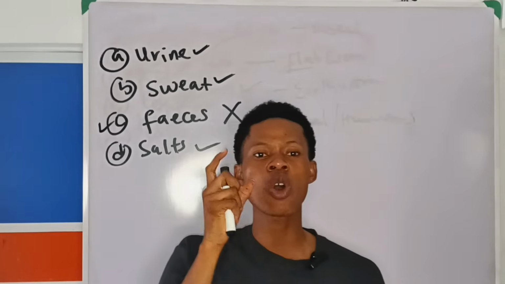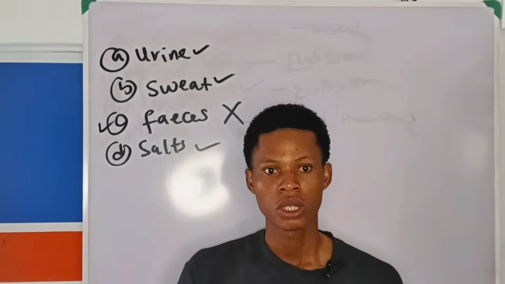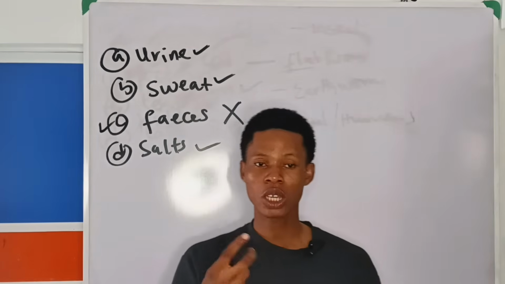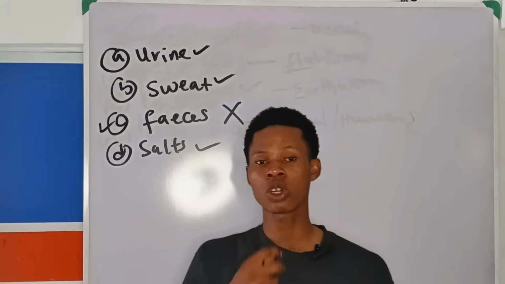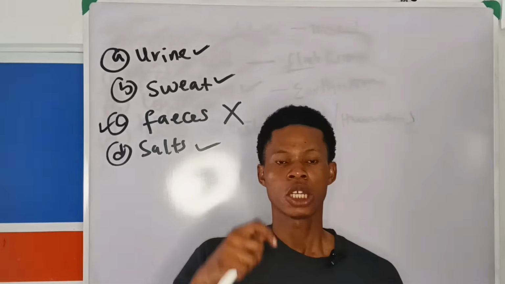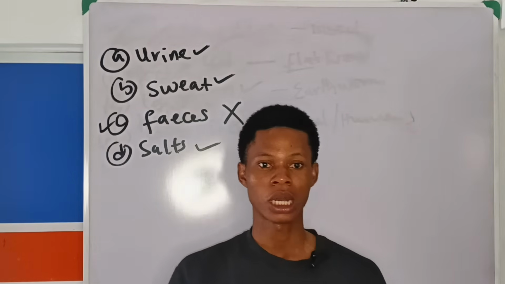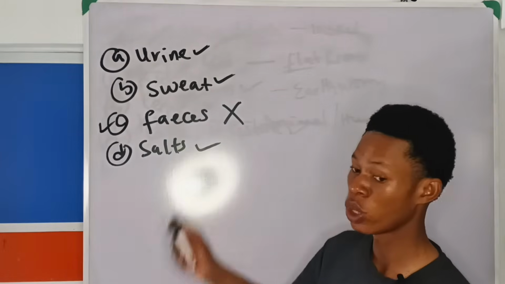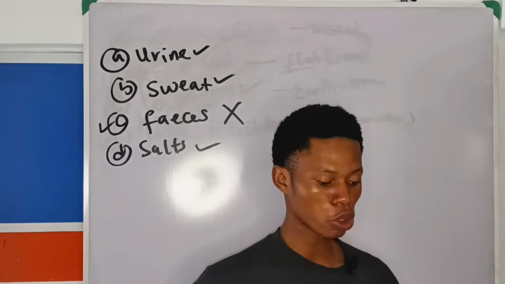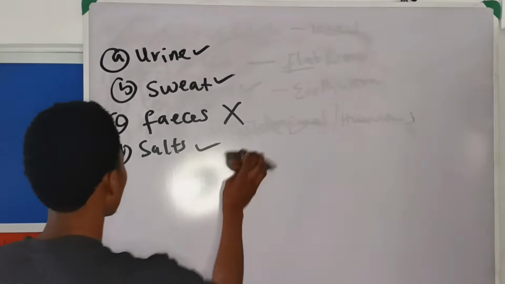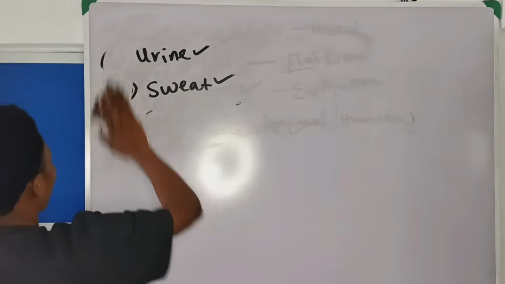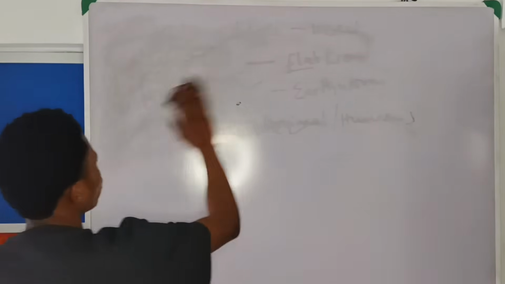It is undigested food. Food that was not digested from the small intestine is pushed into the large intestine. And that is why feces is not a waste product. It's not an excretory product. It is undigested food. All right, let's move on to the next question.